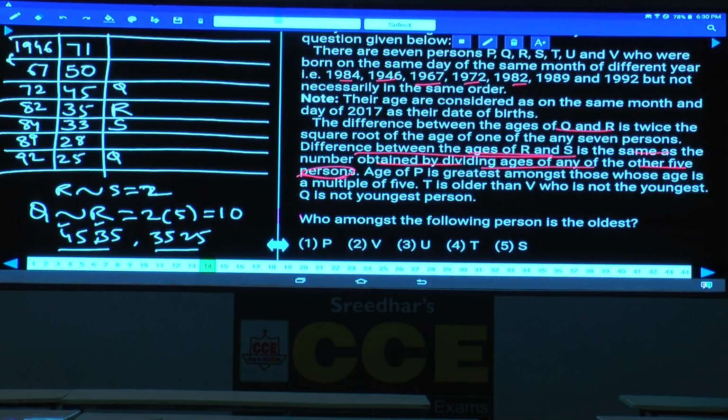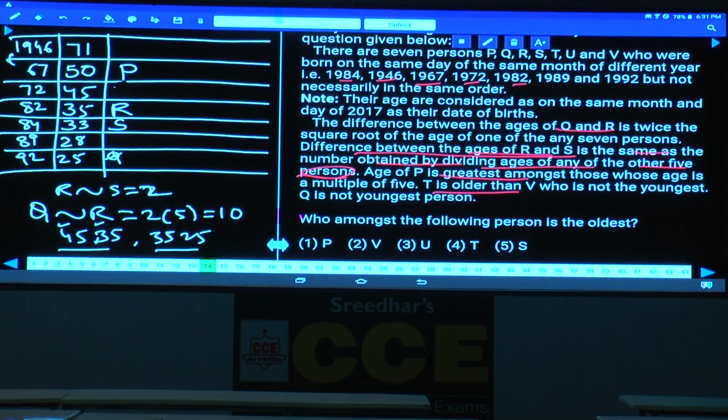R is 35 and S is 33. Then, the age of P is greatest among those whose age is a multiple of 5. Among the multiples of 5, what are they? 25, 35, 45, 50. P is more. And T is older than V, who is not the youngest. As Q is not the youngest person, clearly given, then what should be the age of Q?